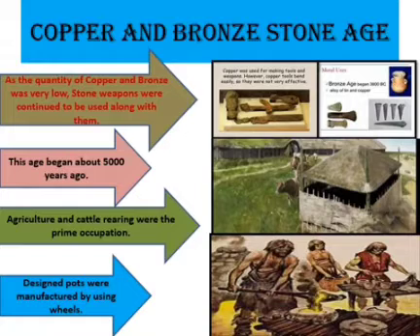Let us all repeat once again, children. As the quantity of copper and bronze tools was very low, stone weapons continued to be used along with them. Therefore, this period is called Copper and Bronze Stone Age. This age began about 5000 years ago. Agriculture and cattle rearing were the main occupations. Design pots were manufactured by using wheels.